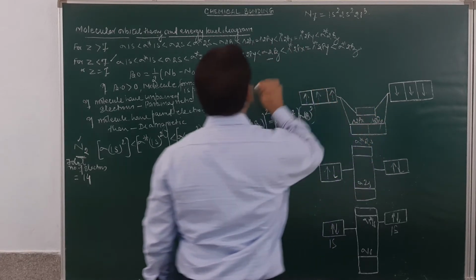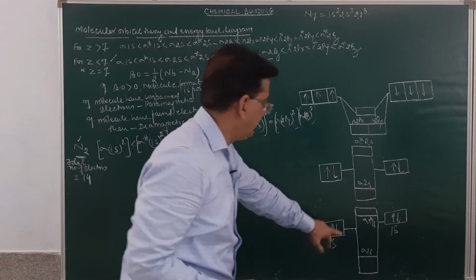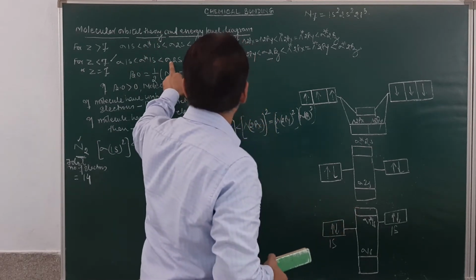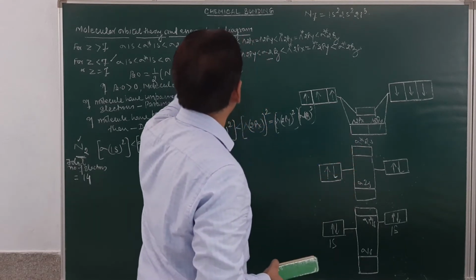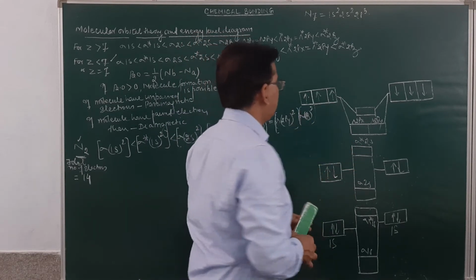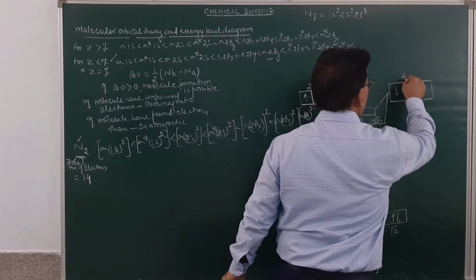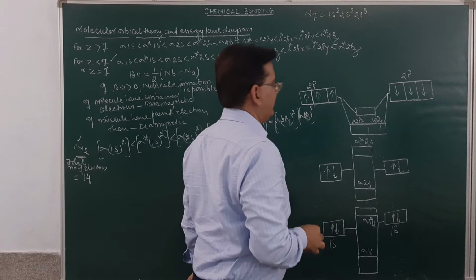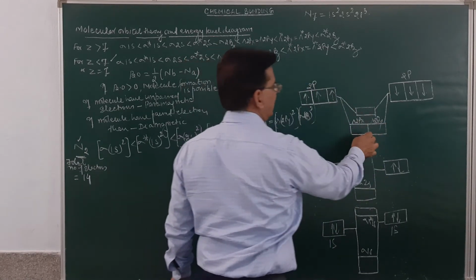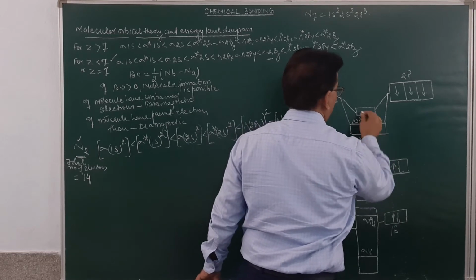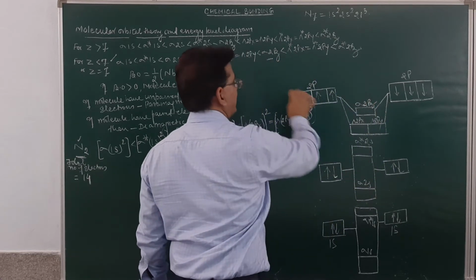I am following a molecular orbital configuration. 1s combined forms sigma 1s and sigma anti-bonding 1s. 2s combined forms sigma 2s and sigma anti-bonding 2s. When p combine, this is 2p orbital, and this again is 2p orbital. When it combines, it results in the formation of pi 2px, pi 2py, which are of equivalent energy, and sigma 2pz. You will see over here.